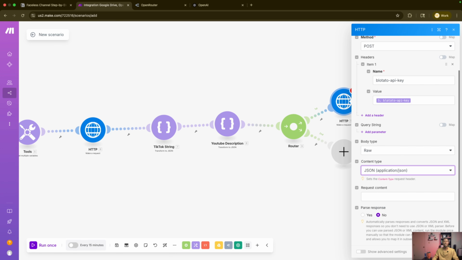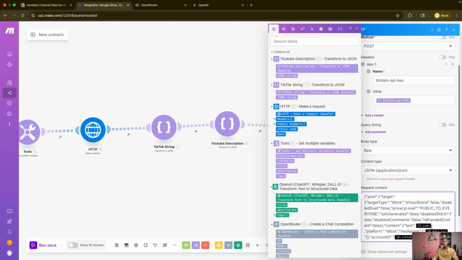For the content request, if you haven't downloaded the Notion file yet, go ahead and click the link in the description and download that file, and you will have access to this code here basically. And the text that we need is the TikTok JSON string. So for the data URL, it's coming from the first HTTP request that we made to post the video to Blotato. So basically under this data, you're going to find another item that says URL, sorry. And that's what you would select instead of data. But for now, since we're not running this automation, I'm just going to choose data.